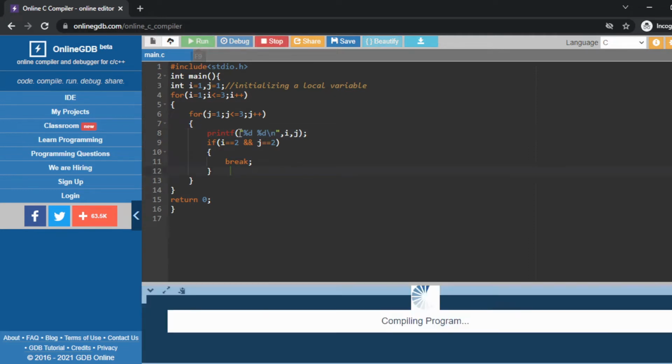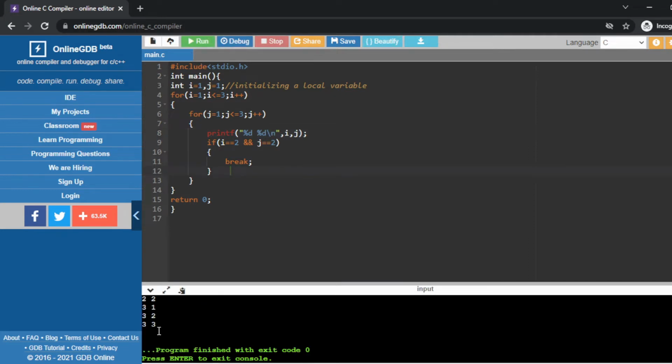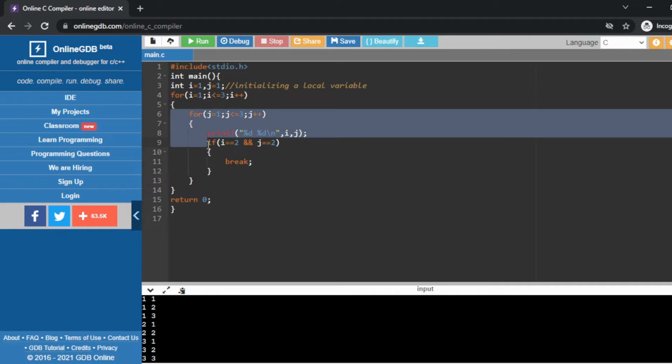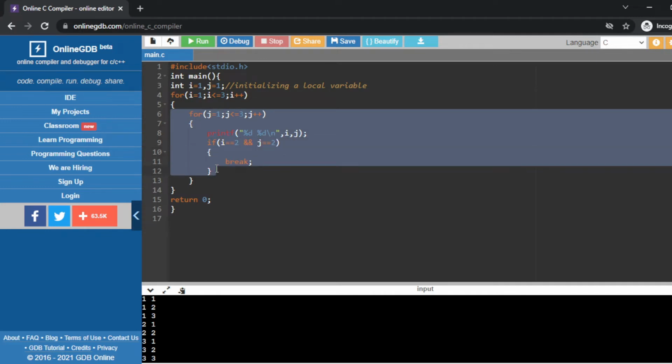Suppose I press this run button again, then look at this output. According to this nested loop concept, at the first time the value of i equals 1. When the value of i equals 1, it will enter the loop, and this inner loop will work fully.